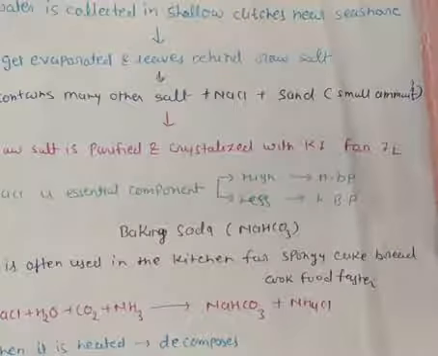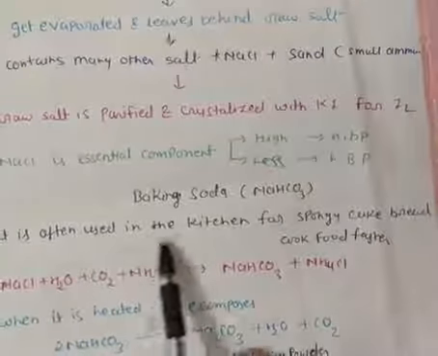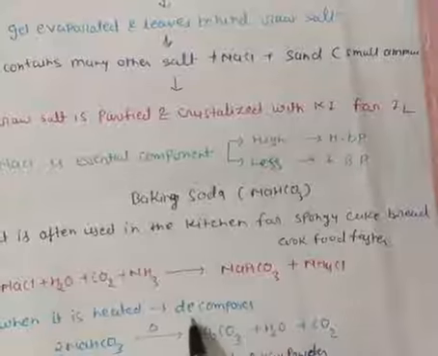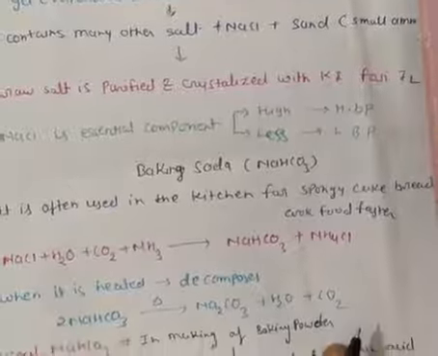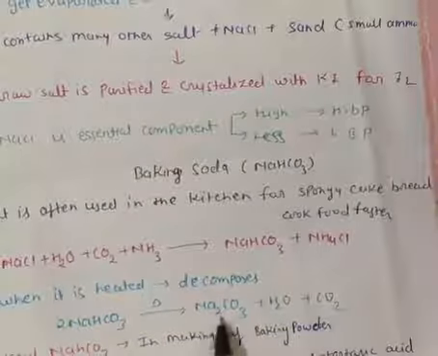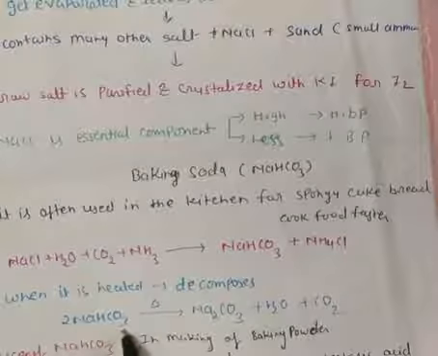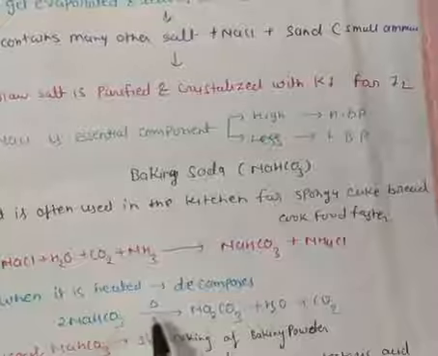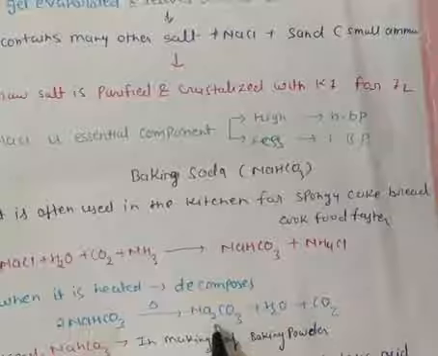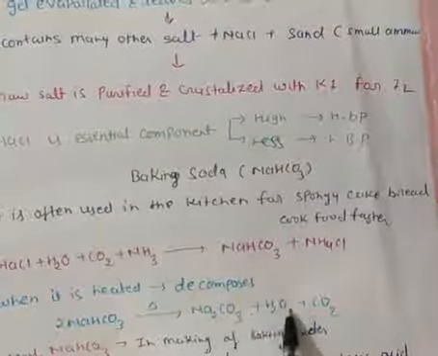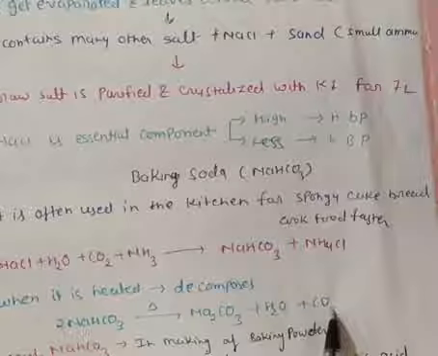Now we are coming to the next section. When sodium bicarbonate is heated, it gets decomposed and forms sodium carbonate. 2NaHCO3, sodium bicarbonate, when heated, gives Na2CO3, sodium carbonate, plus H2O, water, plus CO2, carbon dioxide.